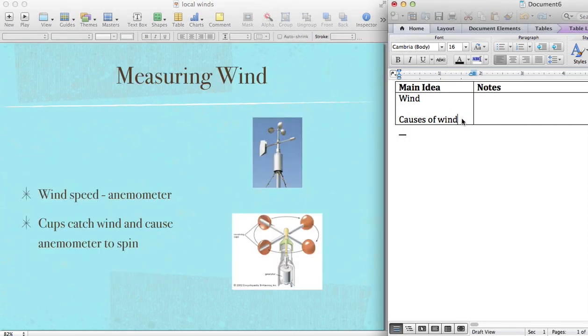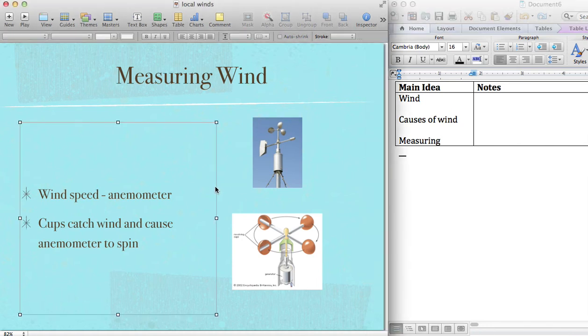So we can measure wind in two ways, right? First thing we do is measure the speed of the wind, and we use a tool called an anemometer. You have to know how to spell that, and you have to know how to say it. It is not a manometer. It is an anemometer. It's the little thing with the cups. Those cups catch the wind as the wind blows and they spin. The faster the anemometer spins, the faster the wind speed is going.